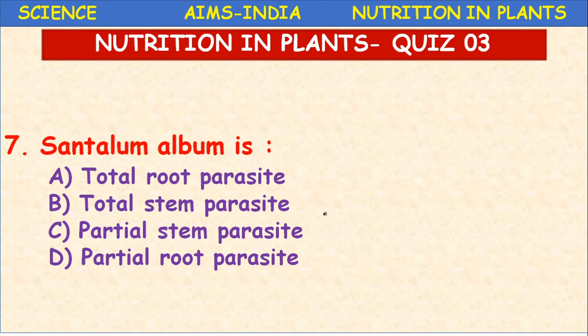Totally all the questions are related to parasites only, parasitic plants, today's topic. So it is a partial root parasite. Okay, Orobanche is a total root parasite. So Santalum is a partial root parasite. Cuscuta, total stem parasite.